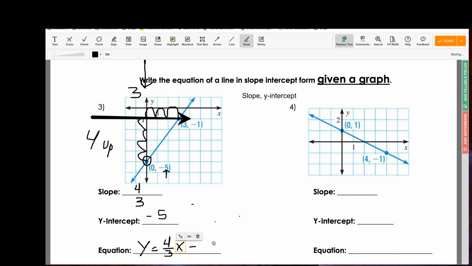Okay, and then we're going to look at our y-intercept. In this case, it's -5, so we put the minus sign, and then we write our 5. So the equation to that graph is going to be y equals 4/3x minus 5. All right, so let's look at this next one.